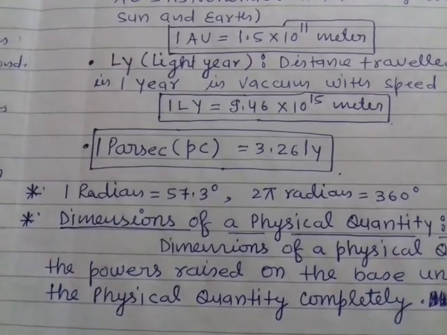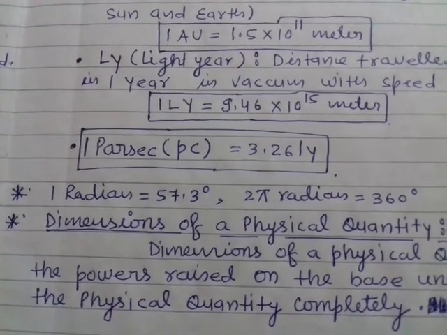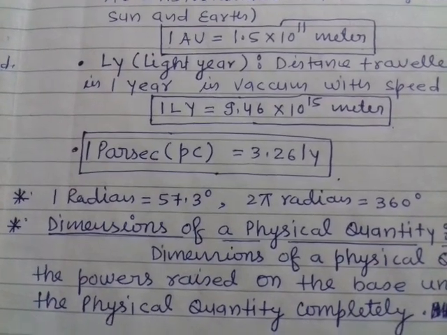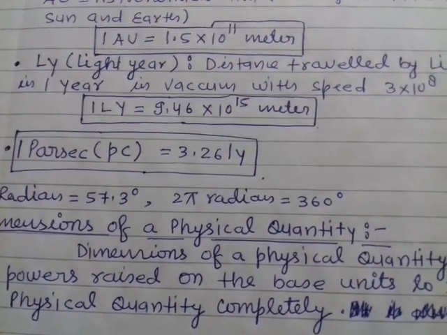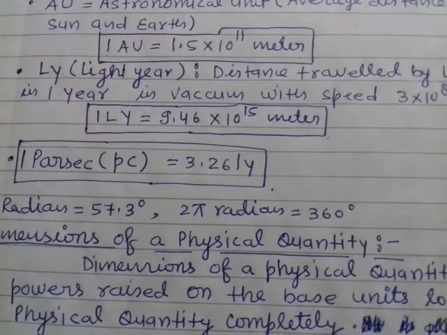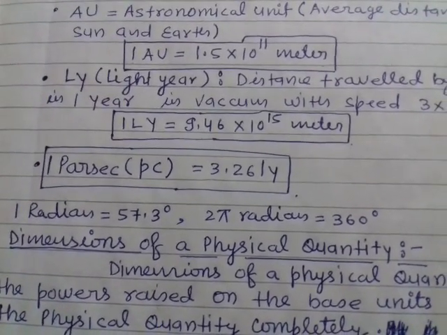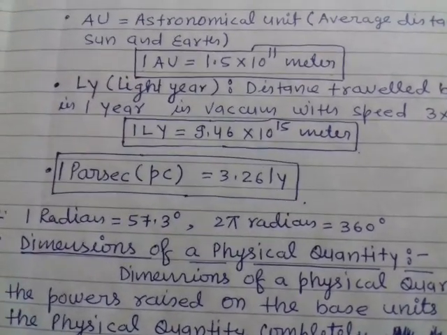Okay, some other units. Angle: 1 radian is equal to 57.3 degree, or 2 pi radian is equal to 360 degree, or pi radian is equal to 180 degree.